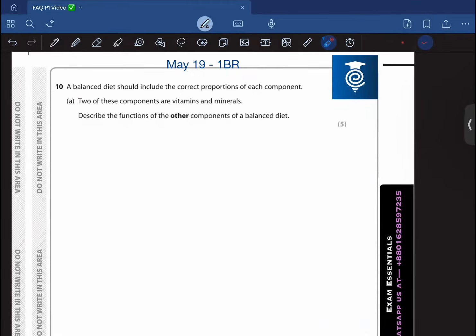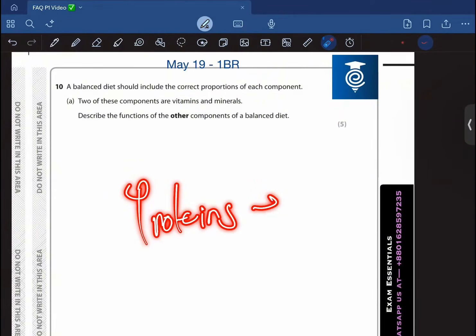A balanced diet should include the correct proportion of each component. Okay, two of these components are vitamins and minerals. Now describe the function of other components of a balanced diet. So basically, you know that in a balanced diet, we have proteins, right? And they are needed to build plus repair our cells.